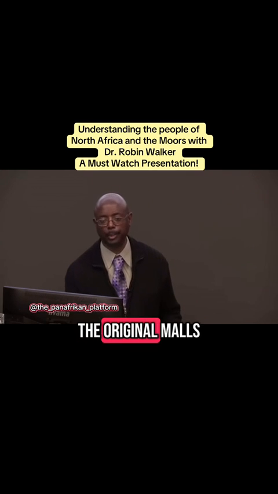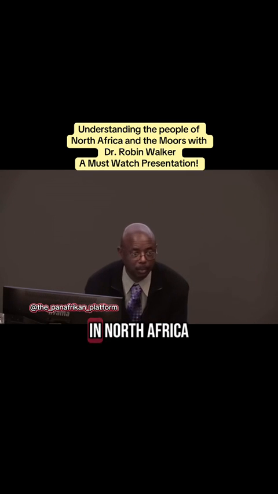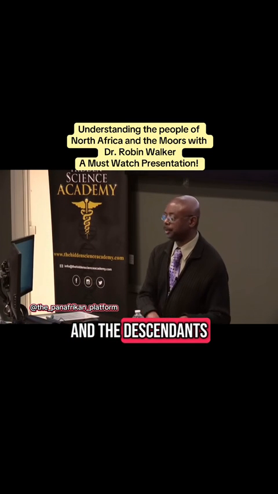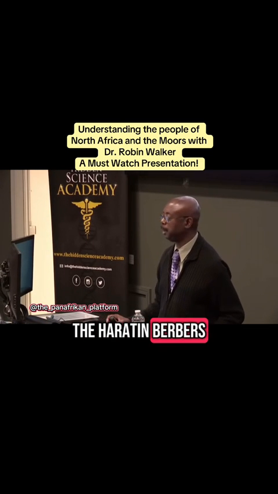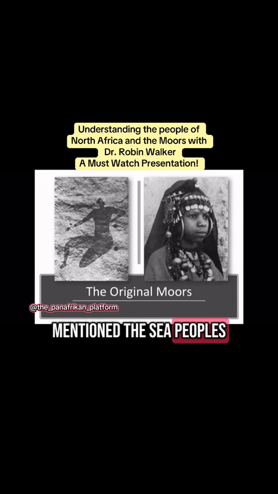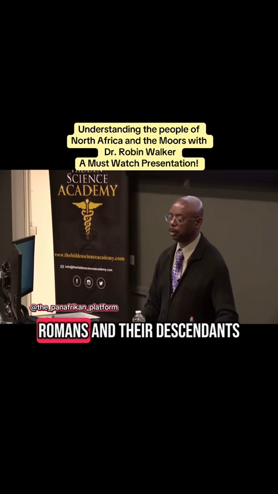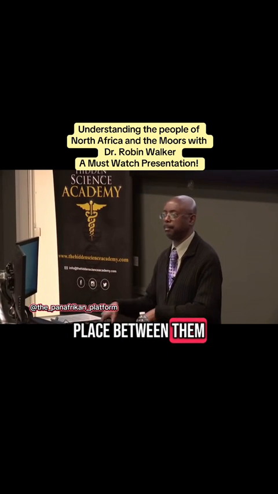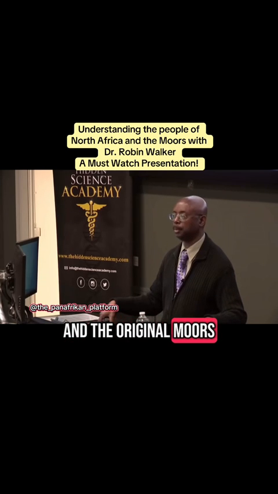Okay, now the original Moors, the oldest art in North Africa, the Sahara rock paintings. We feeling that image? And if you Google them, you can see they're all Africans. And the descendants of that are the Haratin Berbers and the Chauchen Berbers. And that's what a typical Haratin looks like, all right? But we mentioned the Sea Peoples, the Vandals, the Romans, and their descendants, and intermarriage took place between them and the original Moors. Does that make sense?